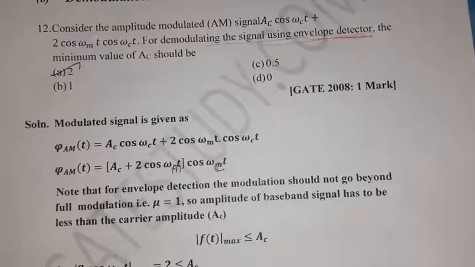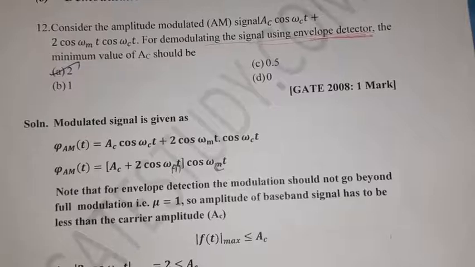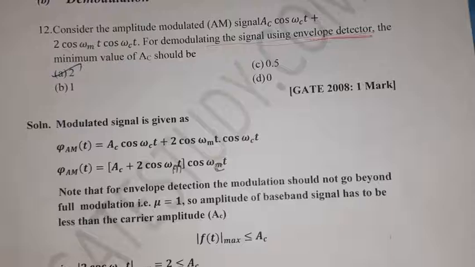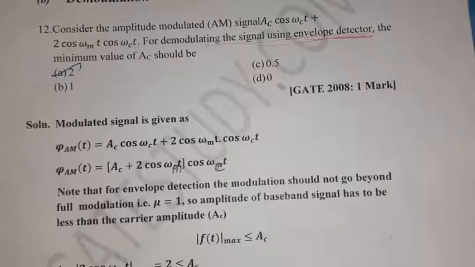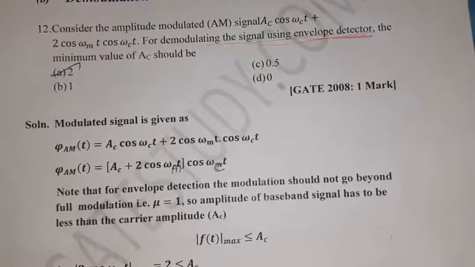First, know that in envelope detection, the modulation index value should not be beyond 1. It should be less than or equal to 1 for the envelope detector.